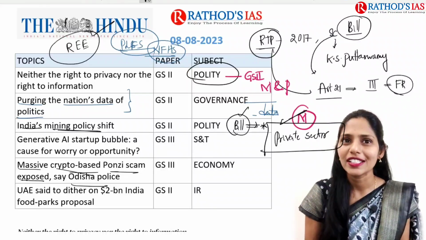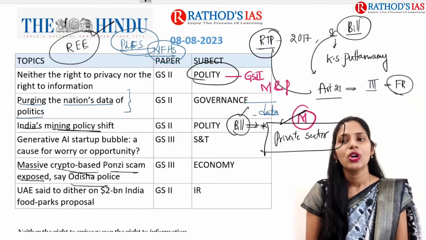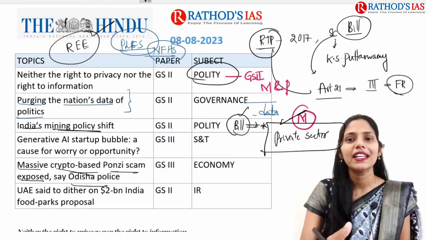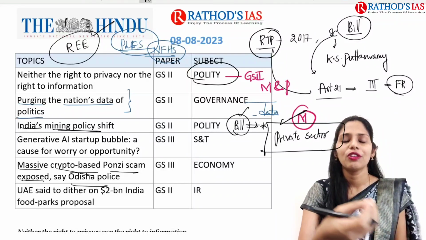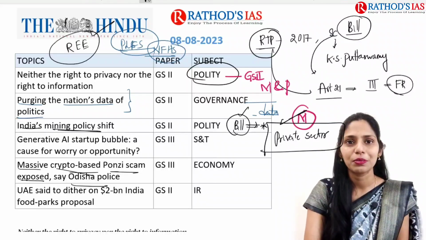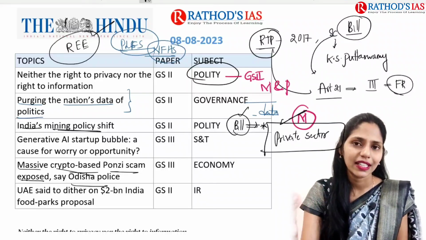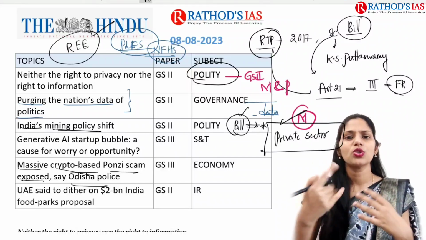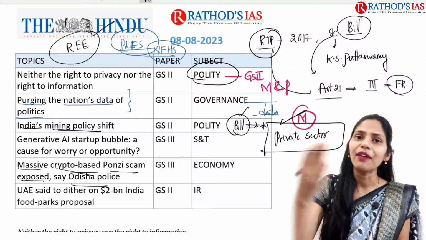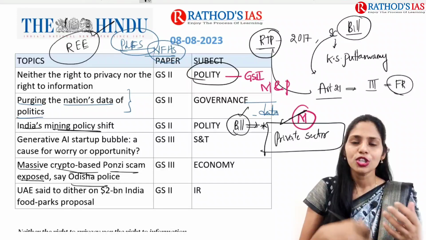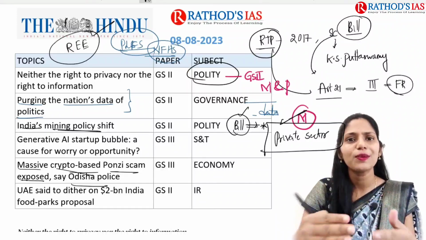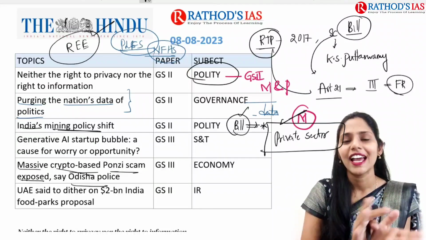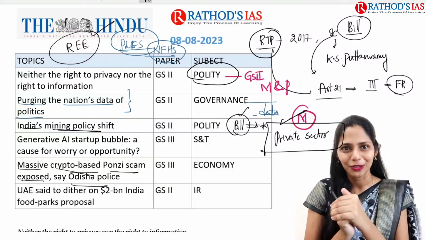Especially in engineering colleges and in graduation also, there will be some Ponzi schemes coming to the picture, and they will say that you will be earning 1000 rupees per day, or 10,000 rupees per month, or 15,000 rupees per month, if you join 3 members, like that. Normally during the graduation period, students do not have proper income sources. They have to depend on their parents for pocket money. So if they have this type of opportunity, obviously they will join. So let me know, do you have any experience like this? I had the experience. Okay, so that's what I'm saying.